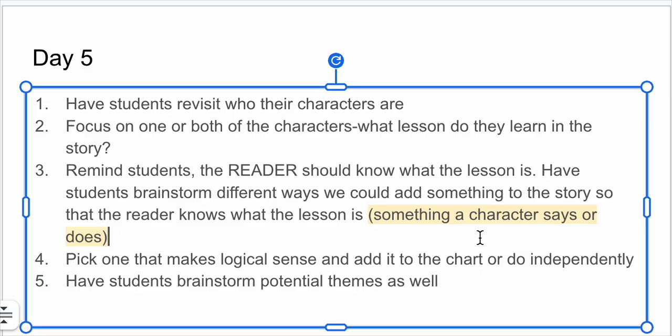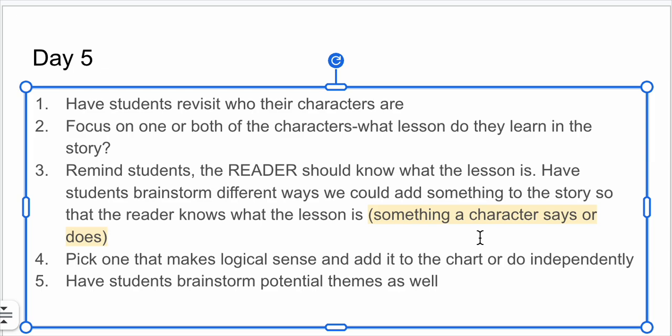So go ahead and revisit your planner. Like, if you were to plan a theme, what do you think it would be? Would it be loyalty? Would it be honesty? Would it be acceptance? Would it be, I don't know, overcoming a problem, or maybe like bravery.